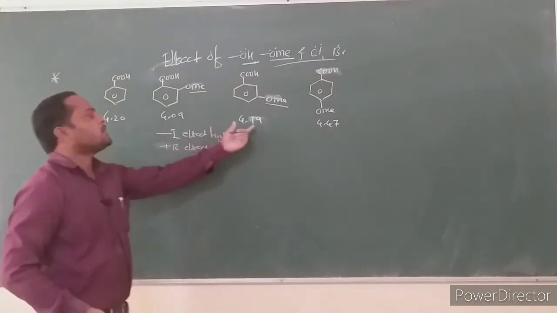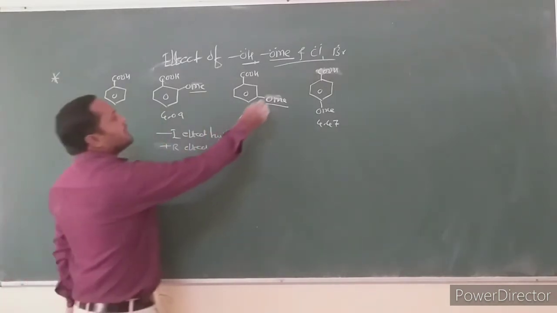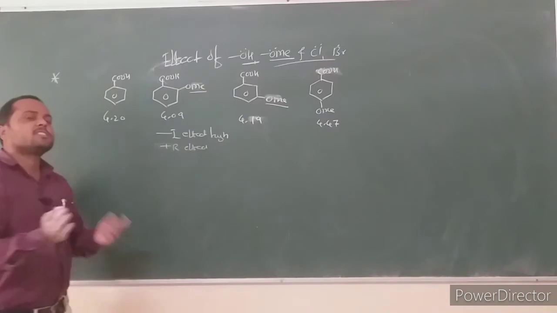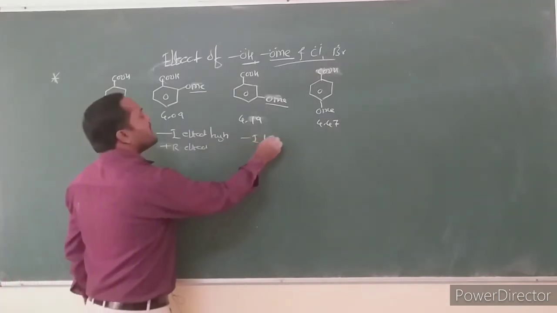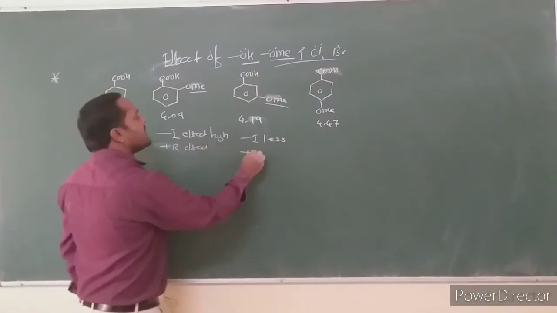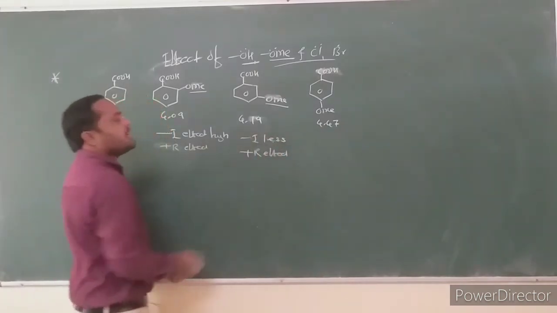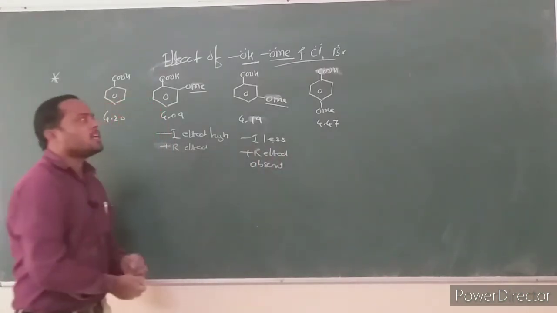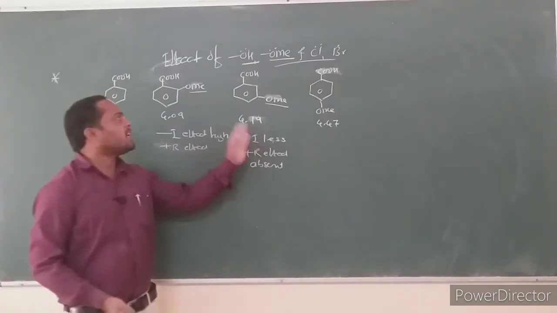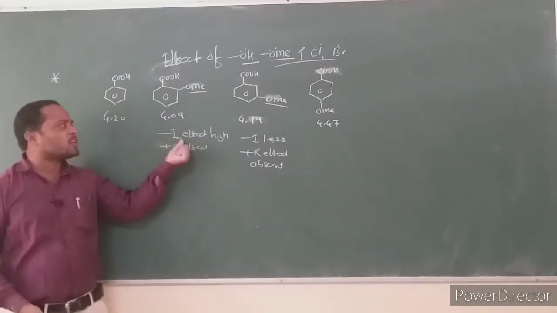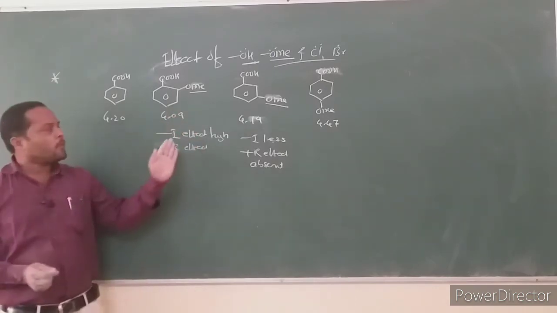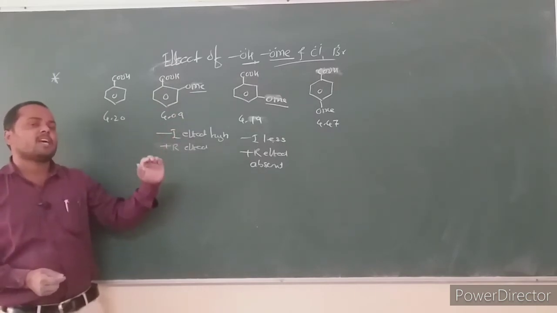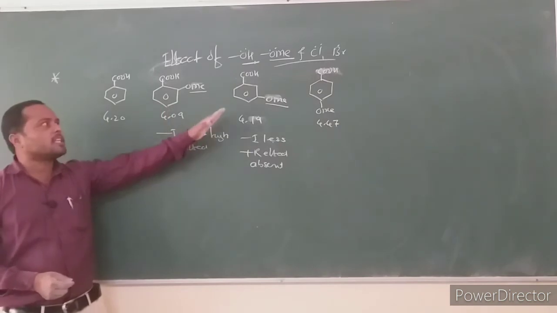Ortho-methoxybenzoic acid has a pKa value of 1.19 in this case, and it is stronger than benzoic acid. The methoxy group in the meta position is away from the carboxylic group by 1, 2, 3 bonds. As the distance increases, the inductive effect decreases. The minus I effect is less and the plus R effect is absent. Only the minus I effect is present, and this makes meta-methoxy stronger than benzoic acid, but weaker than ortho-methoxy, because in ortho-methoxy the methoxy group is close to the carboxylic group, so the minus I effect is high, and due to this it is stronger than meta-methoxy.